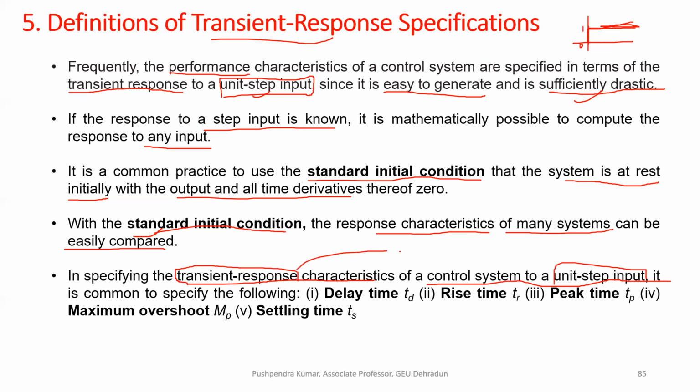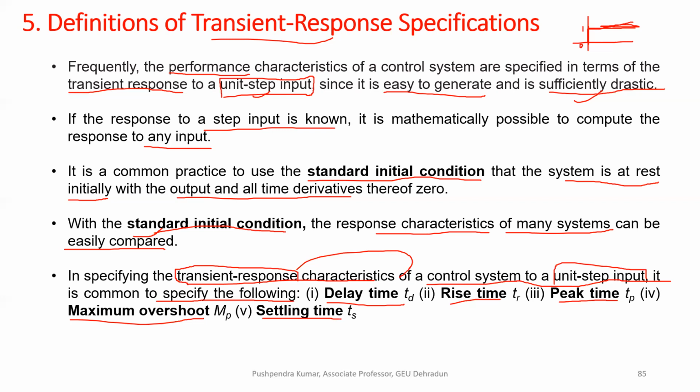It is common to specify the following. These are the important characteristics or specifications: delay time, rise time, peak time, maximum overshoot, and settling time. We will discuss all 5 characteristics or specifications of transient response one by one.